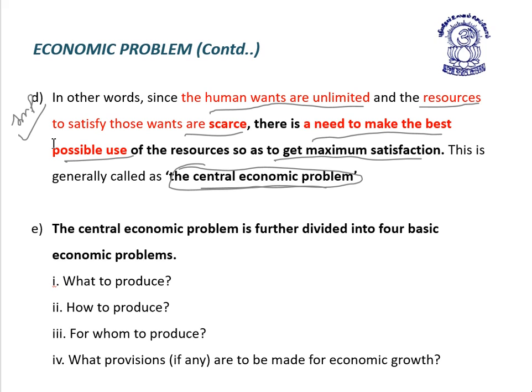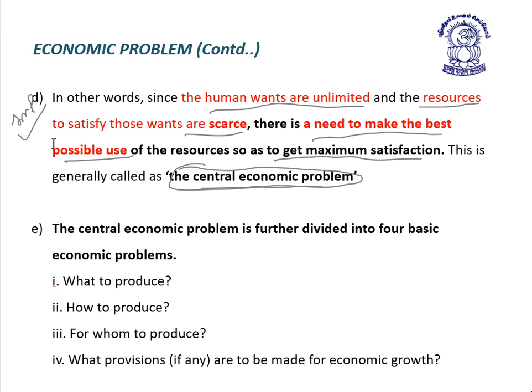where we have seen that human wants are, we have seen how many factors? Four. First, human wants are unlimited. Second, resources to satisfy those unlimited wants are scarce or limited. Third, so there is a need. Need for what? Need to make best possible use of resources. Fourth, why best possible use of resources, friends? To get maximum satisfaction. This is generally called the central economic problem.